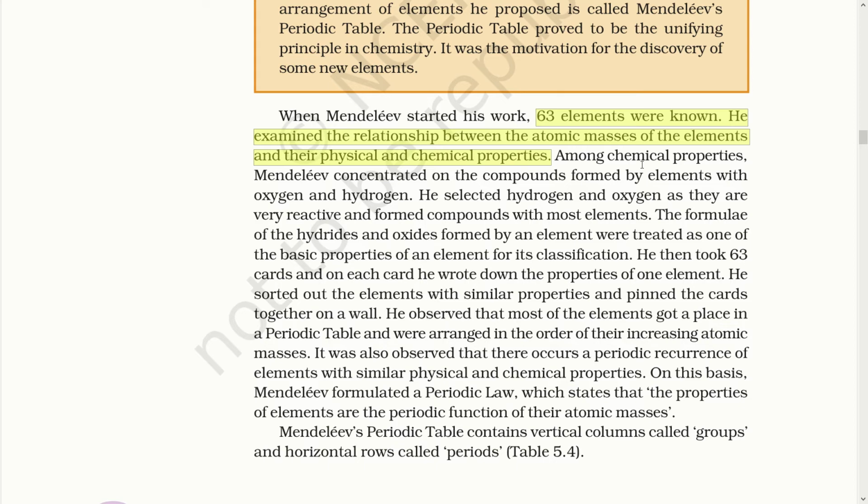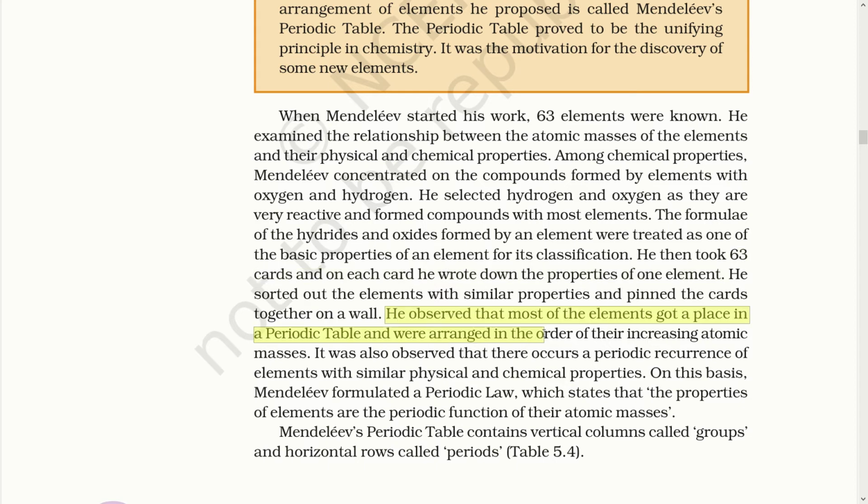Among chemical properties, Mendeleev concentrated on the compounds formed by elements with oxygen and hydrogen. He selected hydrogen and oxygen as they are very reactive and form compounds with most elements. The formulae of the hydride and oxide formed by an element were treated as one of the basic properties of an element for its classification. He then took 63 cards and on each card he wrote down the properties of one element. He sorted out the elements with similar properties and pinned the cards together on the wall.